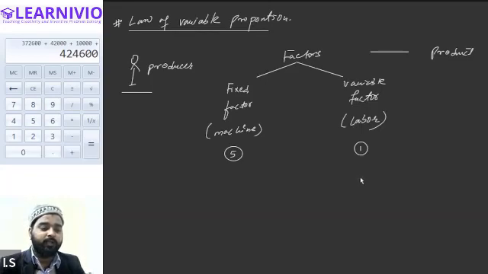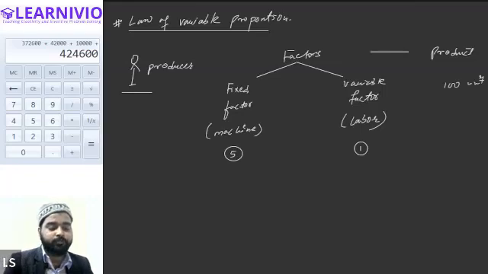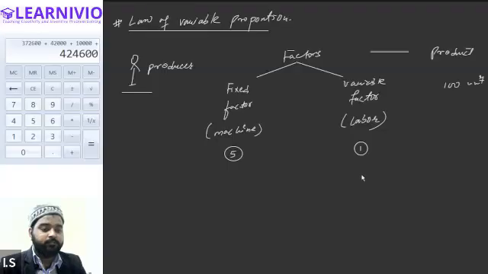So in order to increase the production, let's say currently by using 5 machines and 1 labor, he's producing 100 units of output. Now let's say he wants to increase the production. So in order to increase the production, which kind of factor can be changed? Alexander, which kind of factor can be changed to increase the production? Fixed factor or the variable factor? Variable. Variable factor can be changed only. So let's say he added one more labor to the production process.